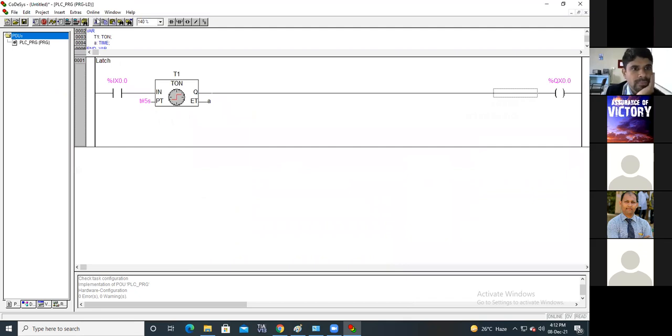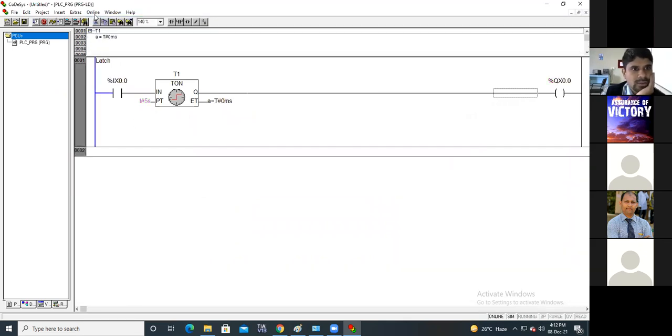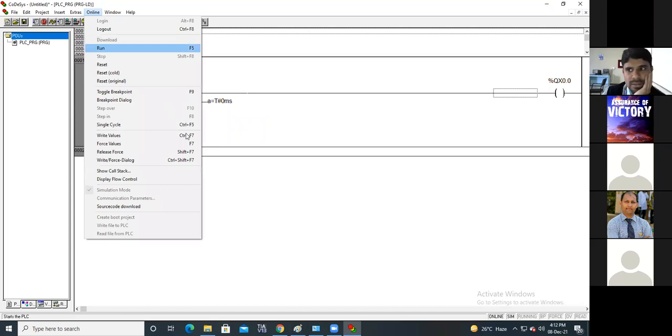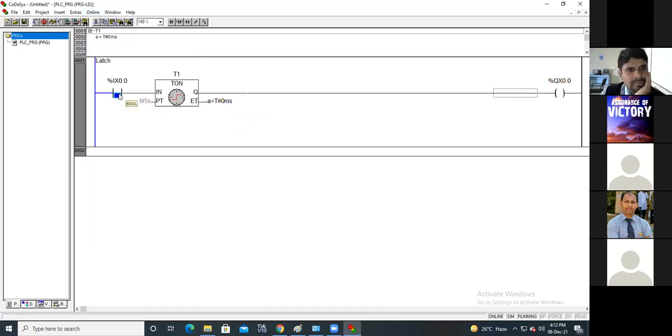Okay, now I'm running this. Done. See, now I am activating this. After pressing this, the output is not immediately turned on. After completion of 5 seconds, the output is on. And this output will remain on until this enable terminal is getting signal.